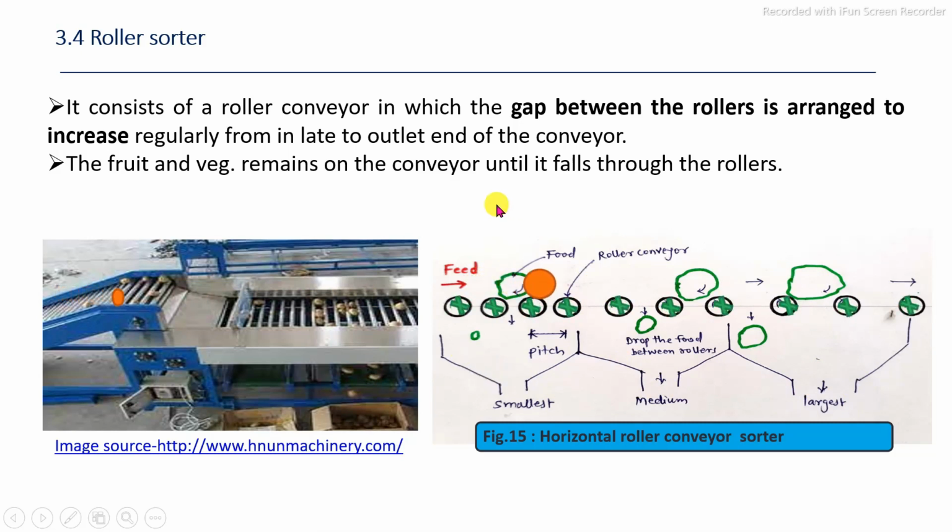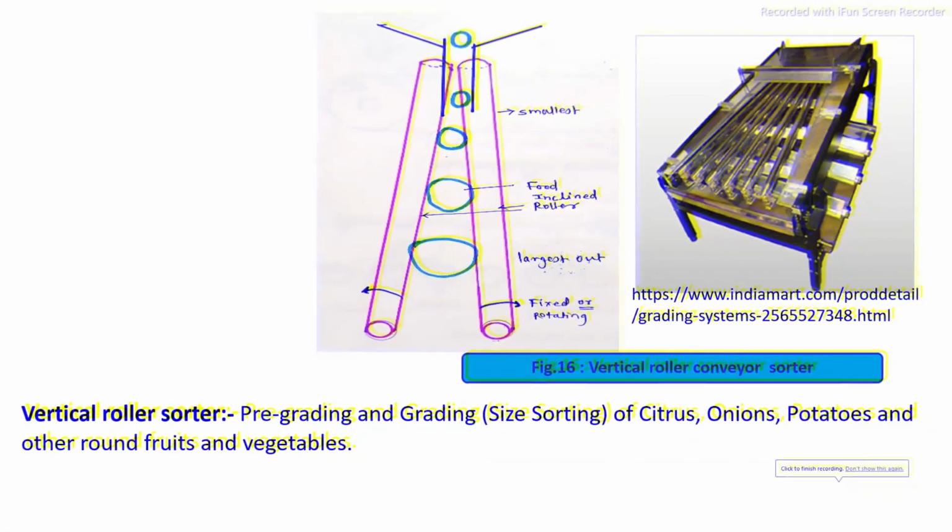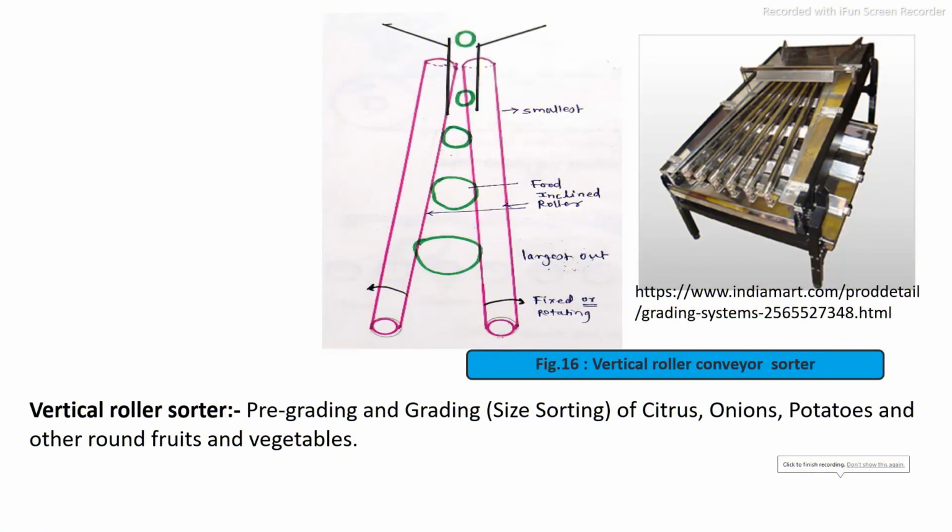In this way, we can separate the specific round shape feed material, or whatever the fruits and vegetables, separation is carried out. Next one is the simple design, that is the roller sorters, which is operated without any mechanical power. It is a simple system, suitable for very small scale industry, for the separation of the food on the basis of their specific size, that is the round shape of the fruits, which are separated in this roller system.